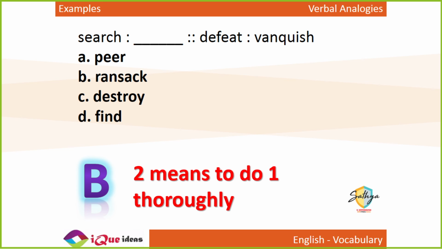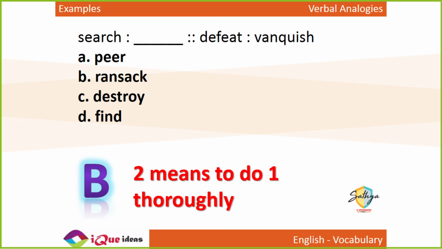Peer, to peer at something is to see, विंडोज के बीच में आंख डाल के ऐसे घूरते हो, राइट? विंडो के अंदर से ऐसे झांक के देखना. Peer is to झांक के देखना. There are multiple meanings, right? When used as a verb, to peer at something means to look at something through a small opening. But a peer also means a person who is at your own level. Your classmates are your peers. They are at the same level as you. So people on the same level, contemporaries, are also known as peers, right?